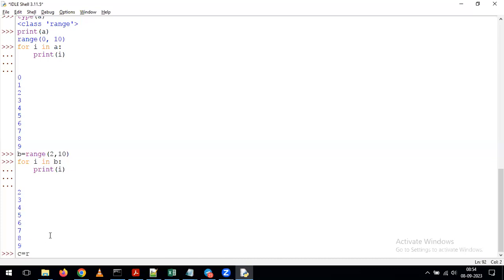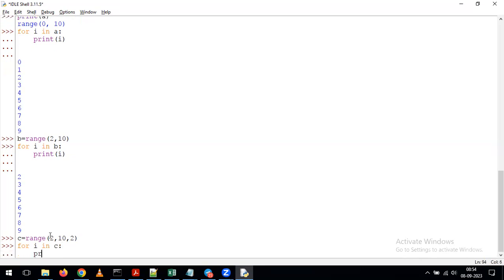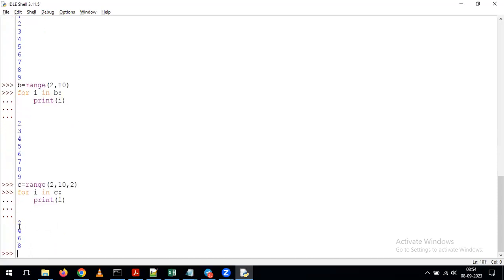Now, what we'll do here is, I'm giving 2, 10, 2. Now, any guesses what is the data we are going to get? If you see, we are getting 2, 4, 6, and 8. But why are we getting the data like that? Because we gave the increment value as 2 here. So as part of this example, we gave the start value, the end value, and also the increment value. If you are not giving any increment value, by default it will take it as 1.